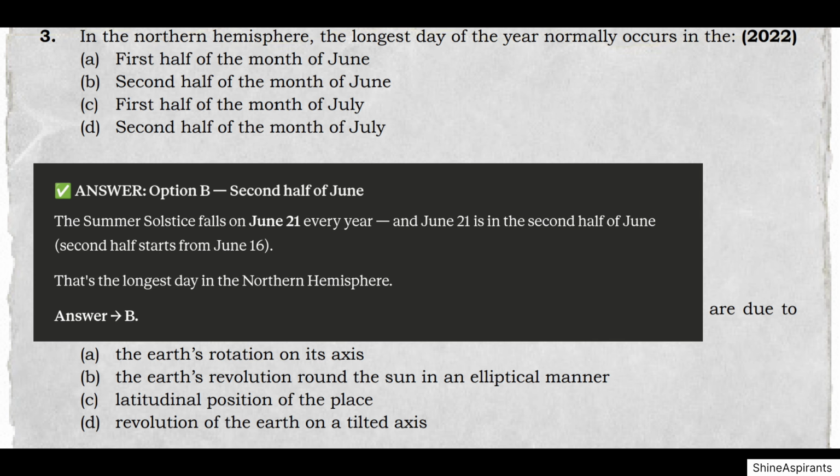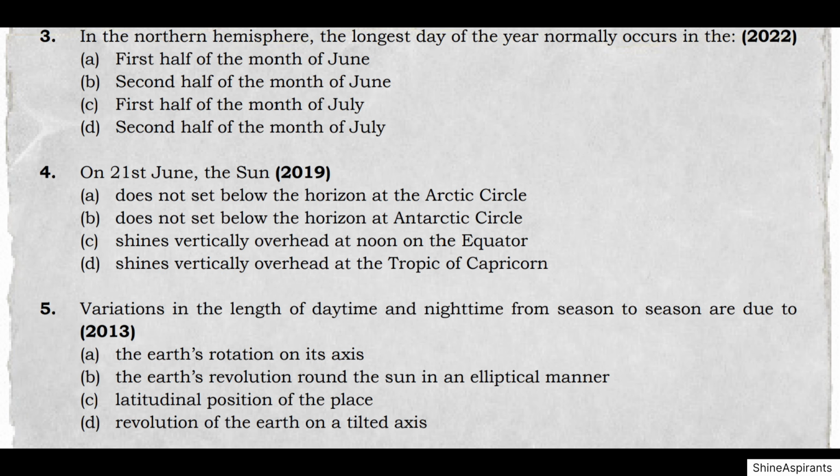The summer solstice falls on 21st June every year, and 21st June is in the second half of June. Second half starts from 16th June. That's the longest day in the Northern Hemisphere. Answer B.